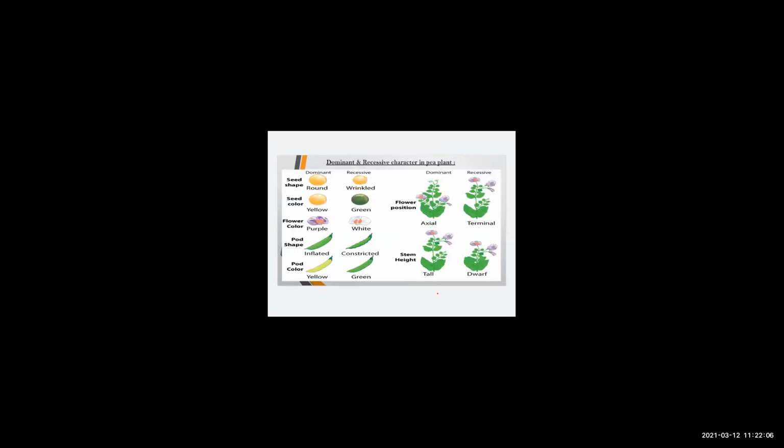The 7 traits that Mendel studied were flower color, flower position, color of seed, seed shape, pod color, pod shape and stem height. Mendel gave us 3 laws: law of dominance, law of segregation, and law of independent assortment. The 7 characteristics that were studied by him are seen like this.